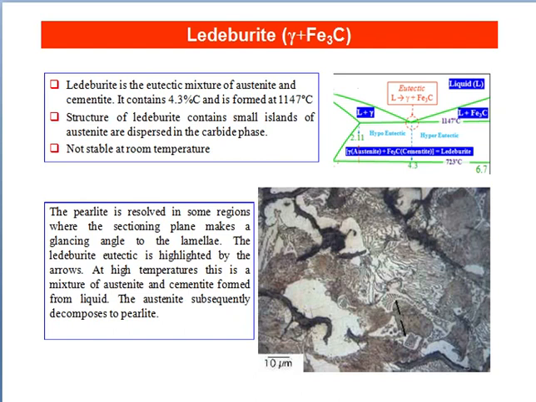The pearlite is resolved in some regions where the sectioning plane makes a glancing angle to the laminae. The ledeburite eutectic is highlighted by the arrows. At high temperatures, this is a mixture of austenite and cementite formed from liquid. The austenite subsequently decomposed to pearlite.